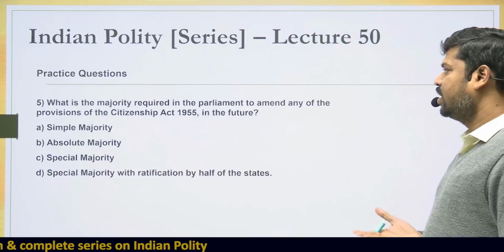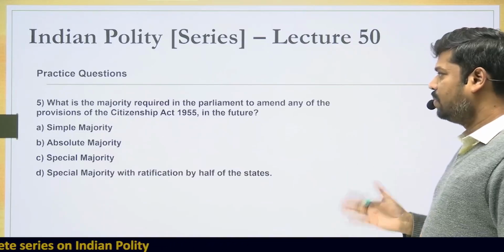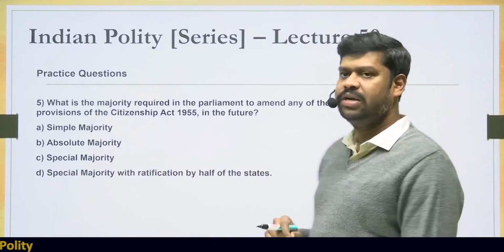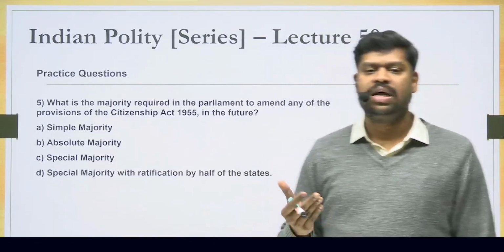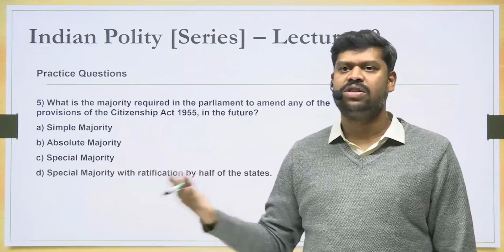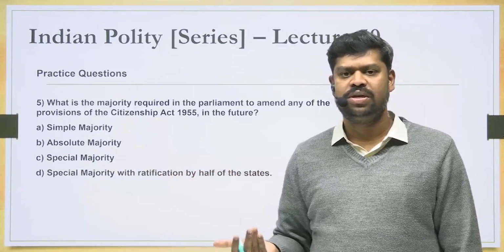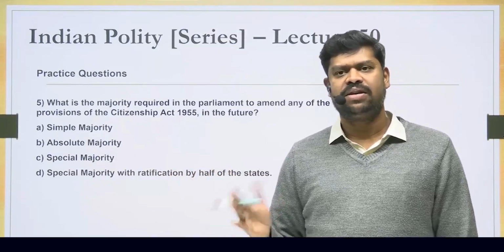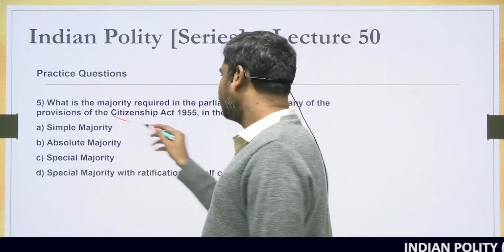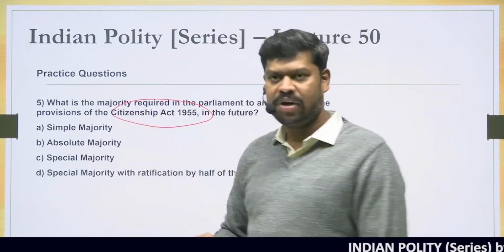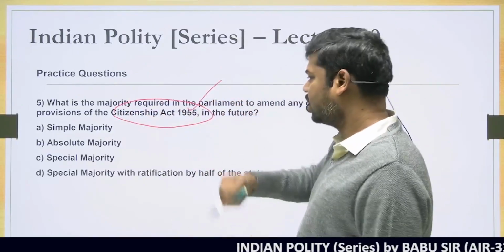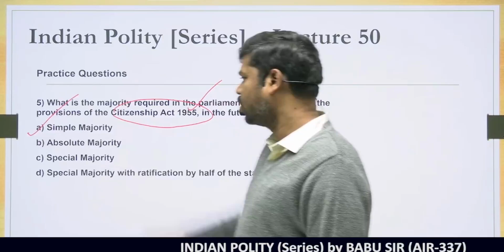Please come to the next question. What is the majority required in the Parliament to amend the provisions of the Citizenship Act, 1955? For this you first have to understand what type of act this is. Is it a simple act of Parliament? Is it an ordinary law? Is it a constitutional amendment? The Citizenship Act is a simple act. It is an ordinary law. So any ordinary law to be amended or passed in Parliament requires what is called a simple majority.